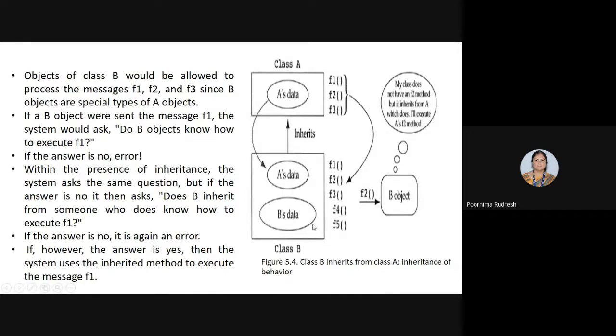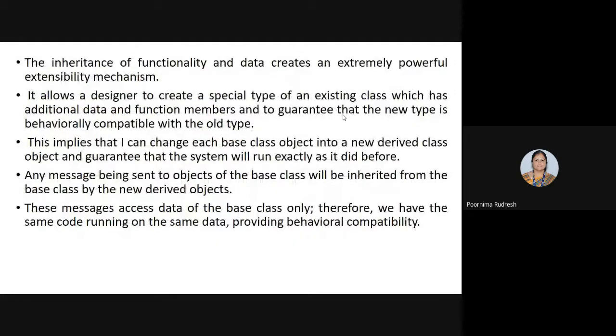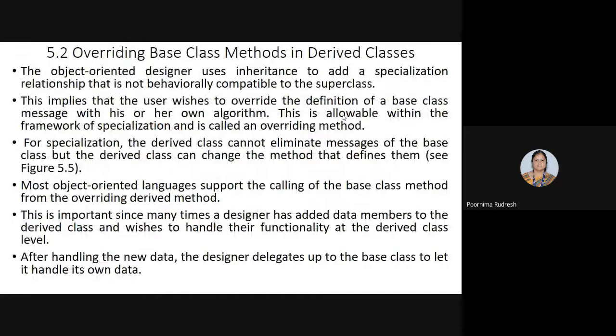Class B cannot eliminate these functions which are present in the base class, because class B is inheriting them. Class B can modify those three functions, but cannot eliminate them, and this is called overriding of the method from base class to the derived class. So this is called overriding base class methods in derived class.